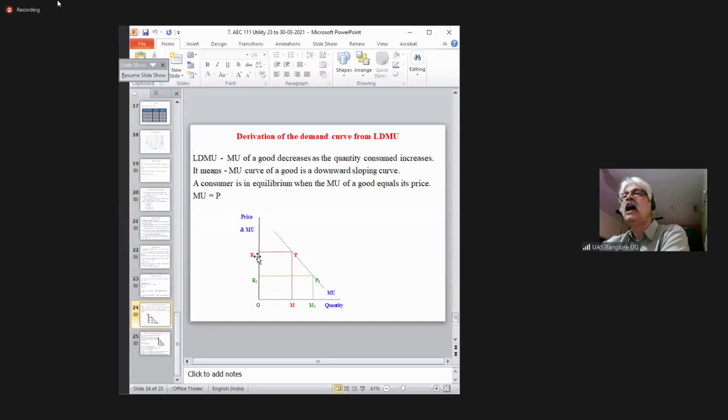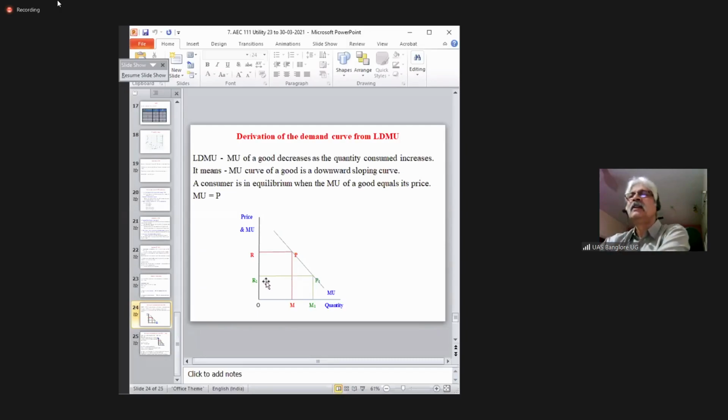I repeat, OR is the price, PM is the marginal utility. So at this price and quantity, when the price is OR and quantity is OM, OR is equal to PM. The two are equal. The consumer is in equilibrium.